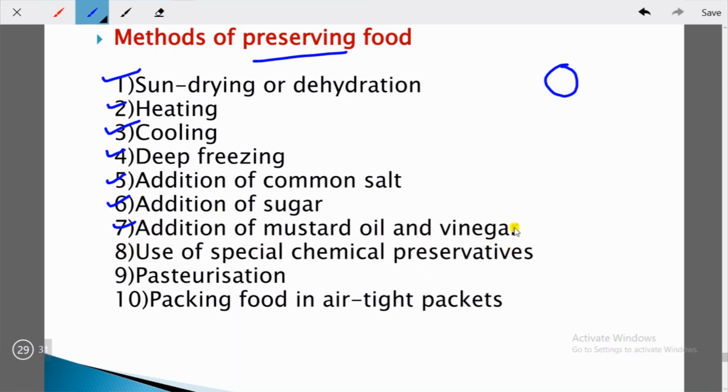So you can see this thing here in your house. When the pickles are prepared, the pickles of mango or pickles of any kind of fruit, they are being mixed with vinegar. They cannot get spoiled easily. Use of special chemical preservatives, then pasteurization, packing food in airtight packets so that they cannot get in contact with air and they can be preserved.